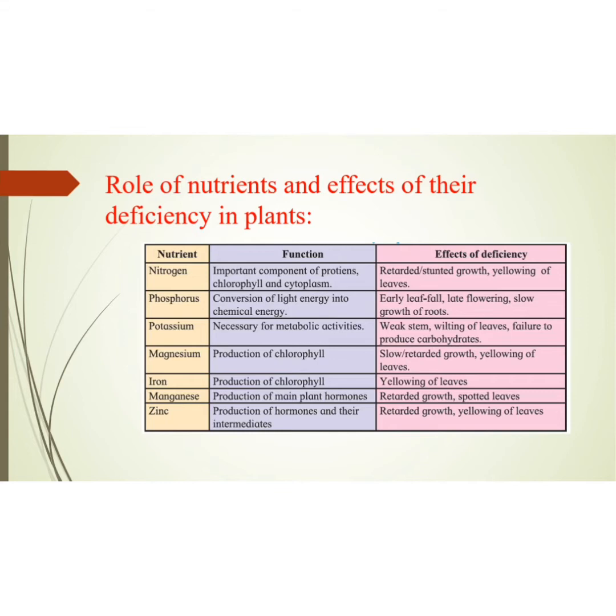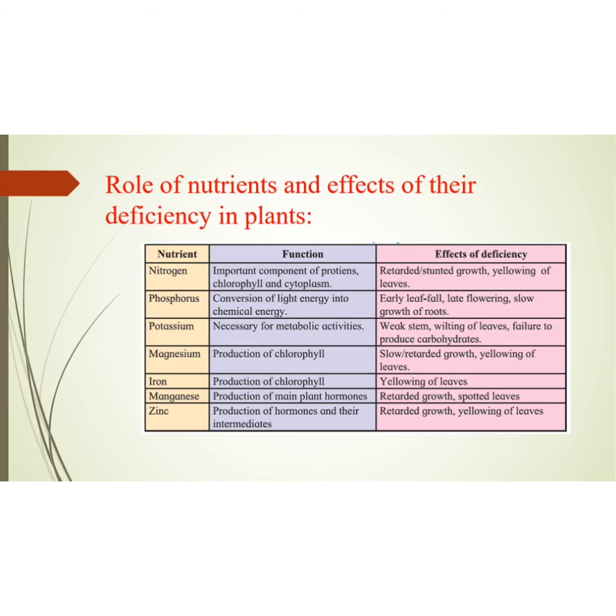Nitrogen, phosphorus, potassium, magnesium, iron, manganese, zinc, these are the different nutrients present in the body of a plant, and there are functions done according to the nutrients. Each and every nutrient plays its own role. It does its own work.